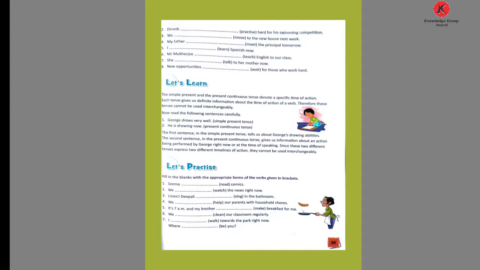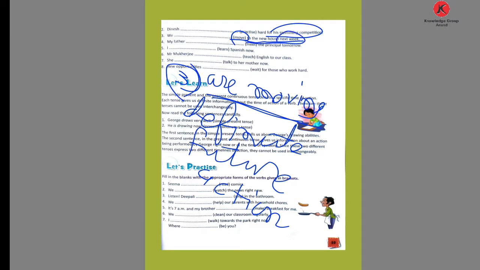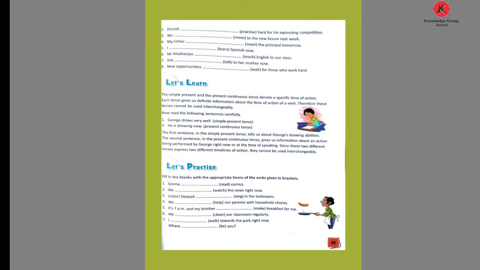Now the third, we. In the third, we is given, so are, and move is given. So moving, verb with ing, are moving. We are moving to the new house next week. What? We are moving out next week. This is the future plan. Now coming to the third, moving. Moving is a definite future action. What? Definite future action. This third one, next week. That is why, future action. Now comes number 4.